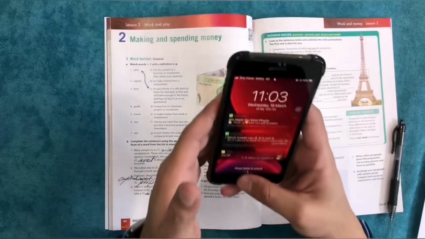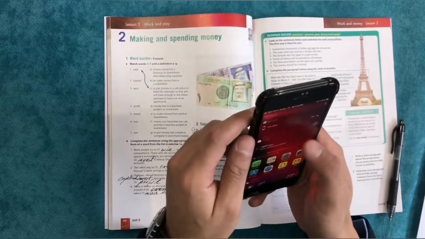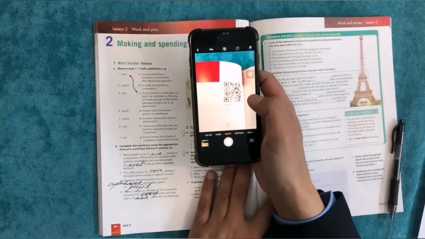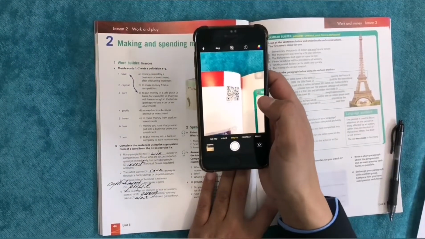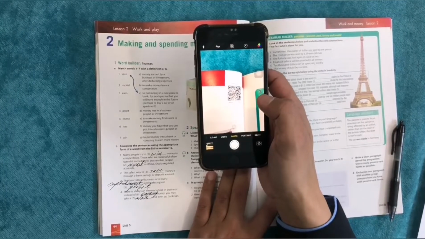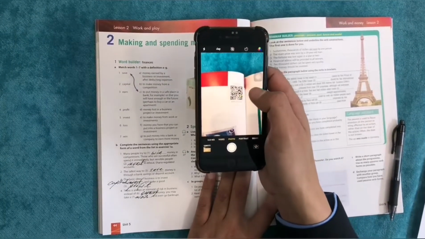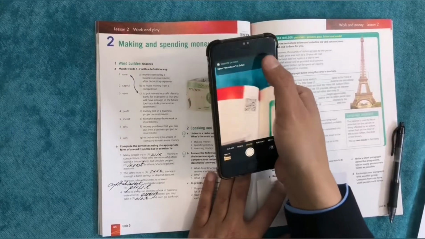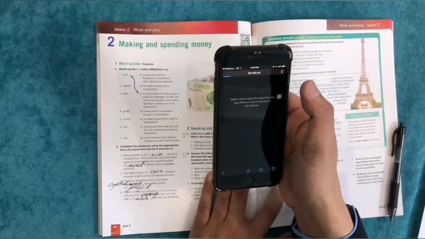Using your cell phone in an easy way, you can just open your camera, turn it on, and just focus on this barcode here. Okay, now then open this link up there.